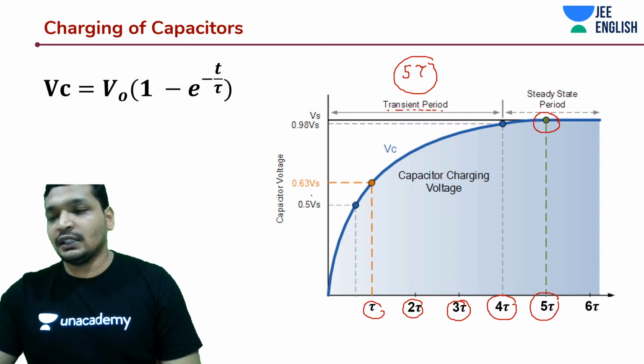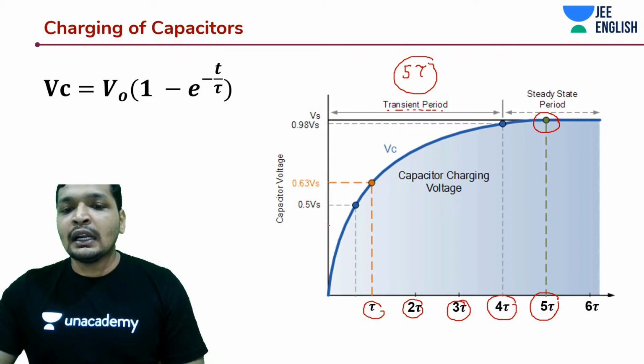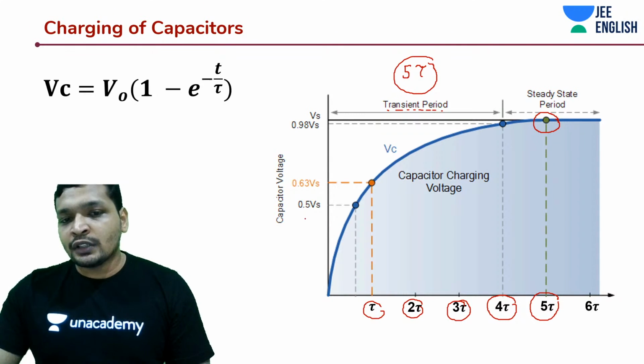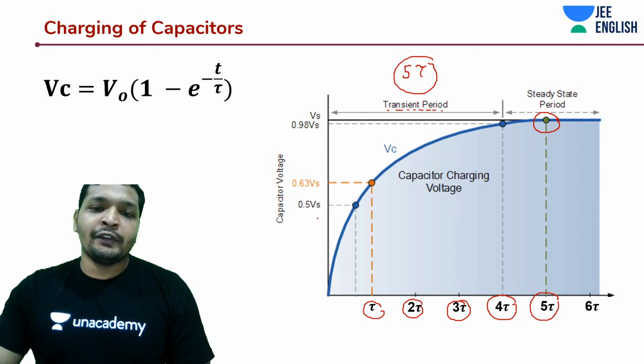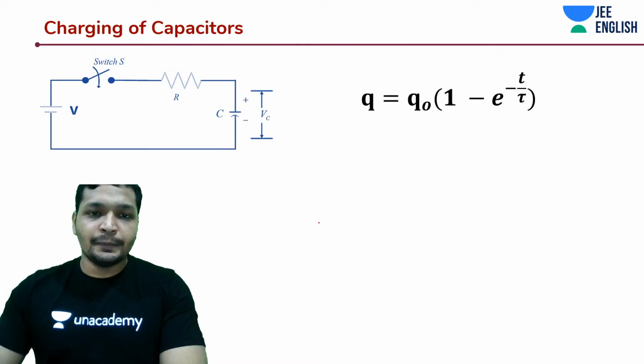This is 63%. And you can also derive when it is going to be 0.5 of the total, that is, the maximum potential that will develop across the capacitor.